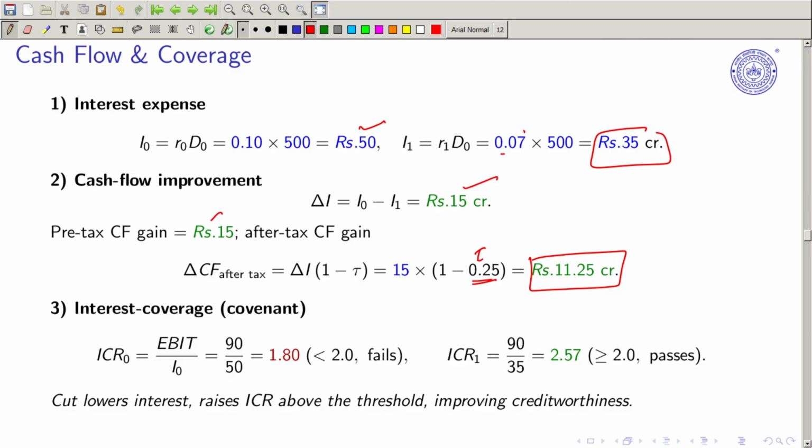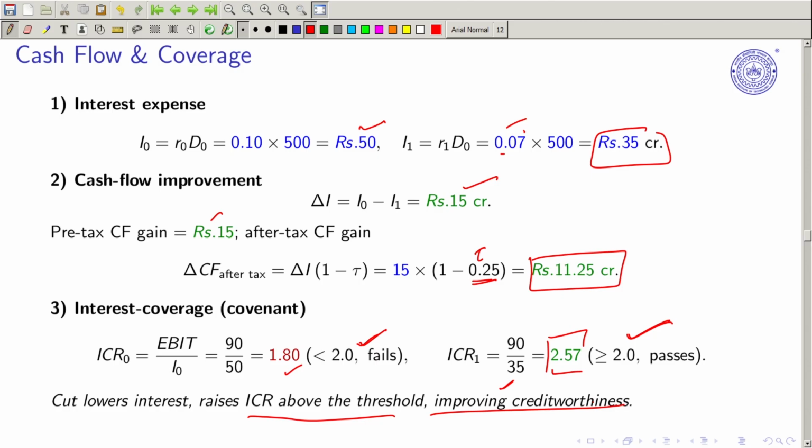Interest coverage covenants, if you want. Here we have an interest coverage ratio: EBIT upon the initial interest, so it is 90 upon 50, which is 1.80, and it is less than 2, so it fails, because you have to have the interest coverage ratio higher. But when we go for 7% and divide 90 upon 35, we get 2.57. So 2.57 is greater than 2, so this will pass, which means that when the rate of interest is lower, it improves the threshold and improves the creditworthiness.